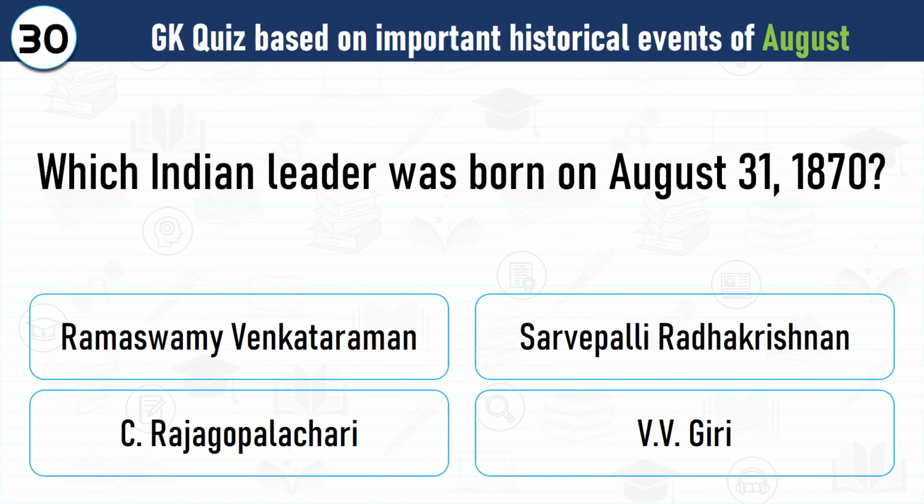Question number 30. Which Indian leader was born on August 31st, 1870? Correct answer is Ramaswamy Venkataraman was born on August 31st, 1870.